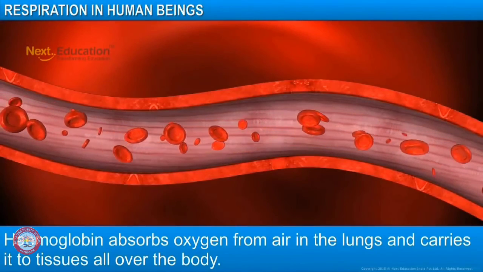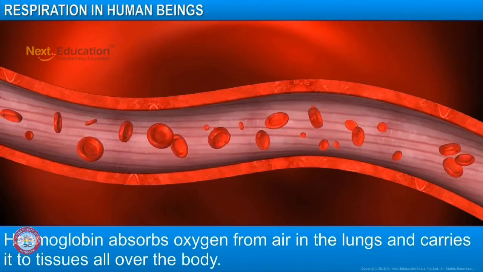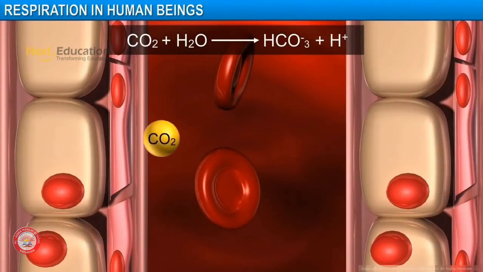Thus, oxygen is distributed to all the tissues in the body. The tissues in turn release carbon dioxide, which diffuses into the nearby blood capillaries. Carbon dioxide is more soluble in water than oxygen and thus mostly is transported in the dissolved form in our blood.